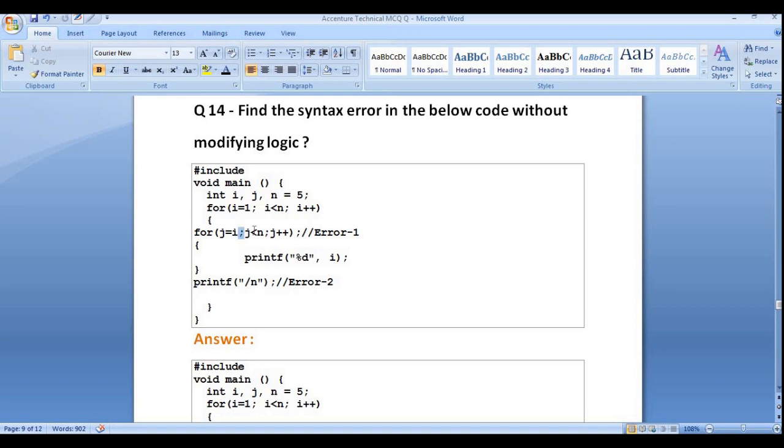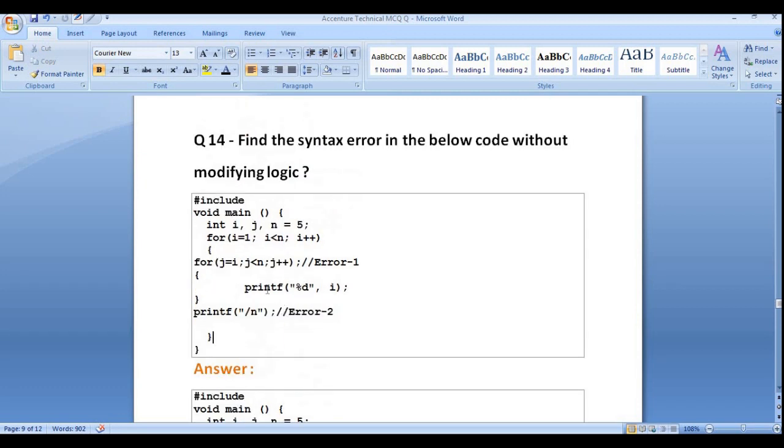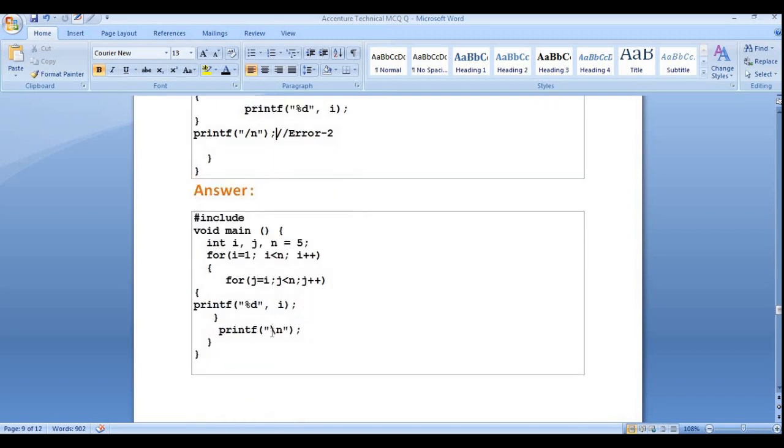I have provided some hint here. We are using a semicolon here, but what is the error in this line? Any guess? Whenever we want to begin our output in a new line, you need to put the backward slash, not the forward slash. So here you can see carefully we are using the backward slash. So this is the correct answer here.